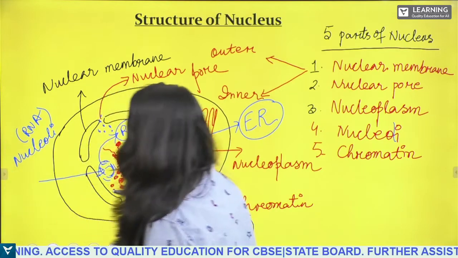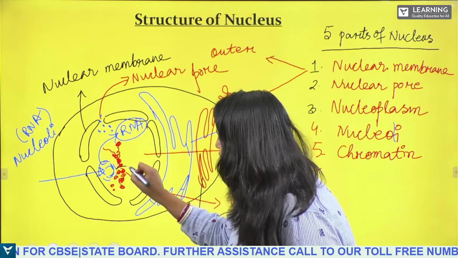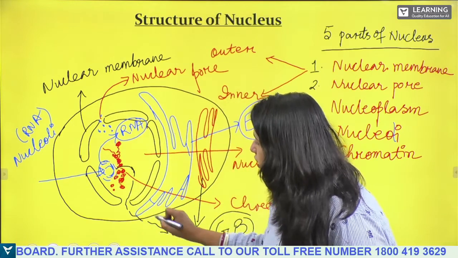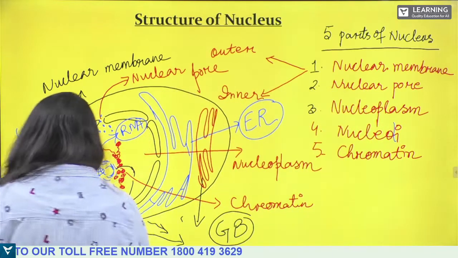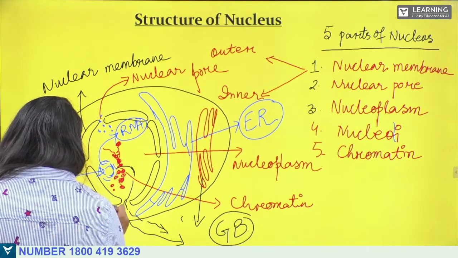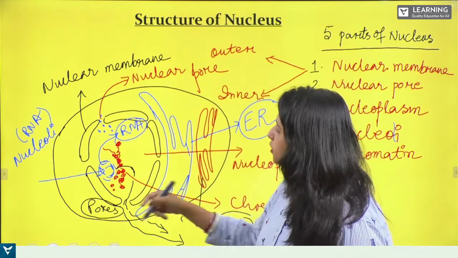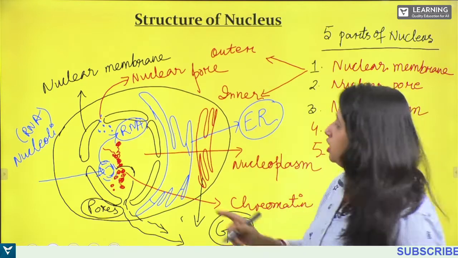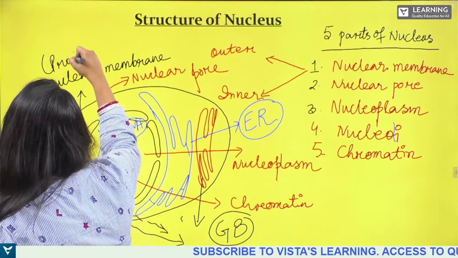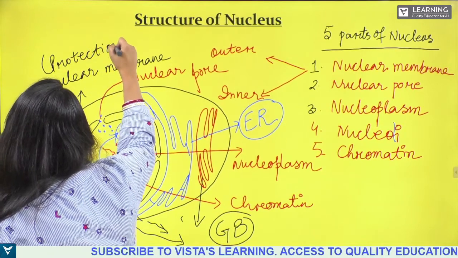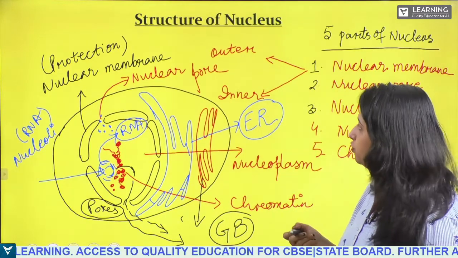So how are they transported? The RNA and protein from the nucleoli are transported through the nuclear pores. Through these pores, the RNA and the proteins are being transported. Is that clear? So the nuclear envelope provides protection. So see, this is the structure of the nucleus.